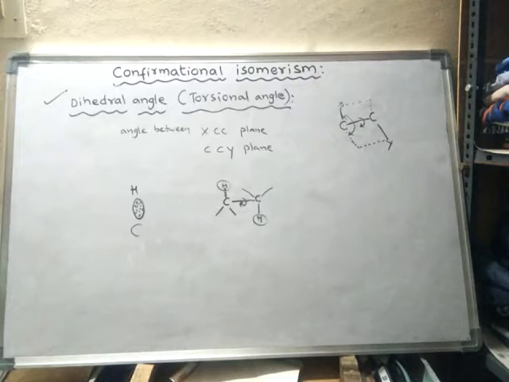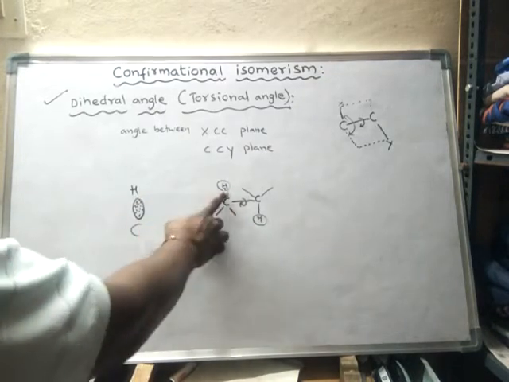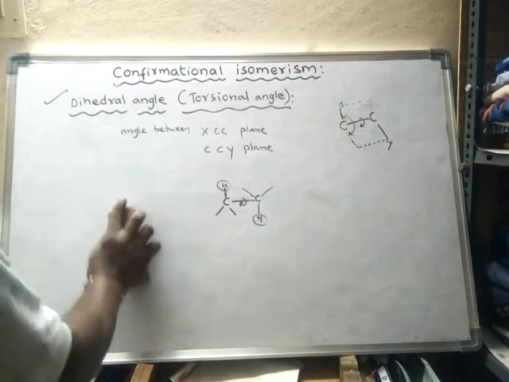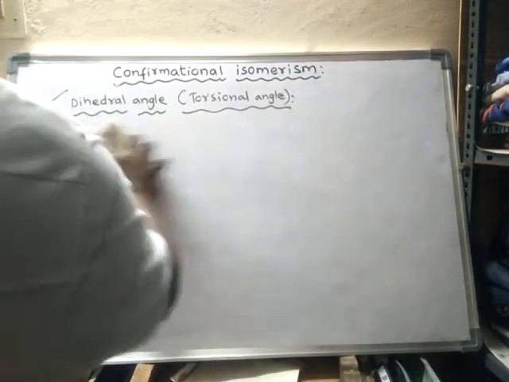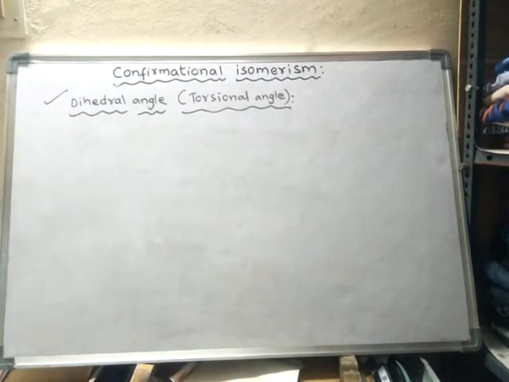So the dihedral angle will change the distance between the atoms. That is called a dihedral angle, or else a torsional angle.